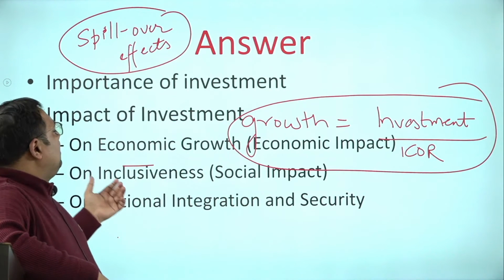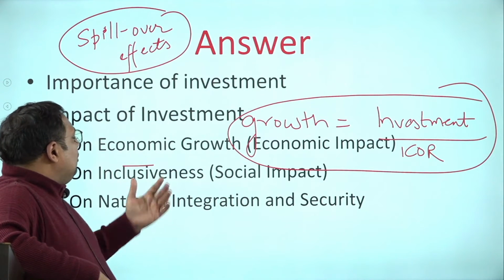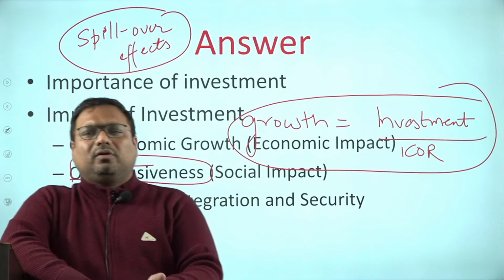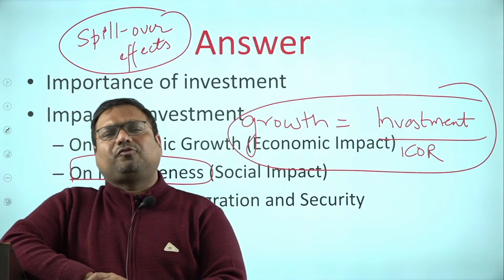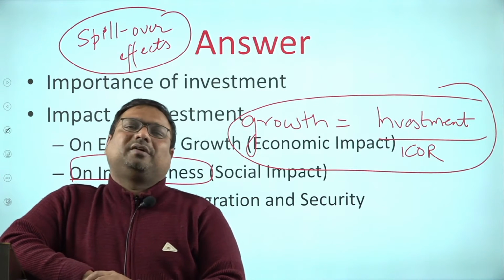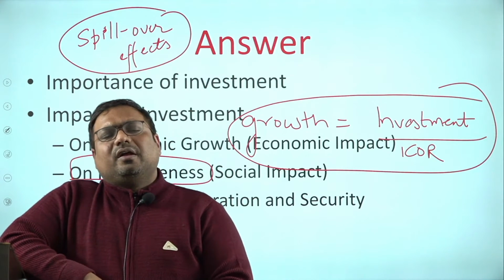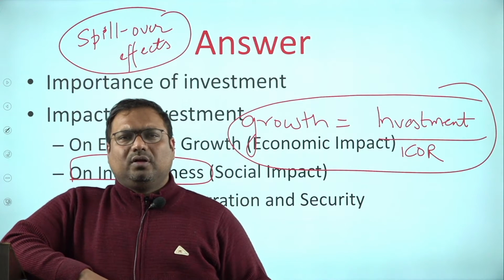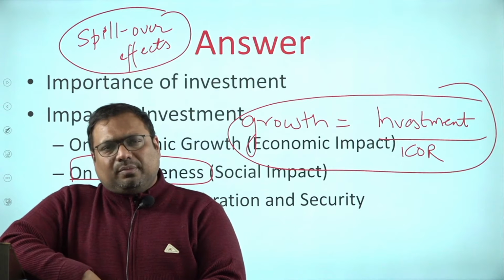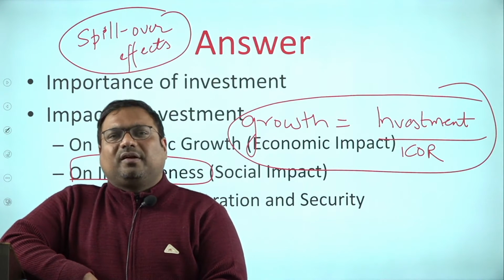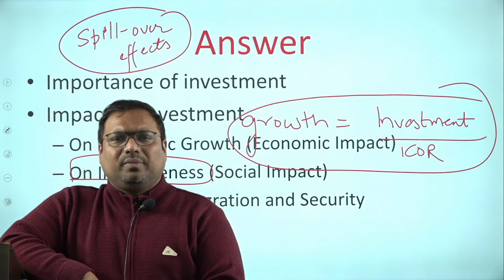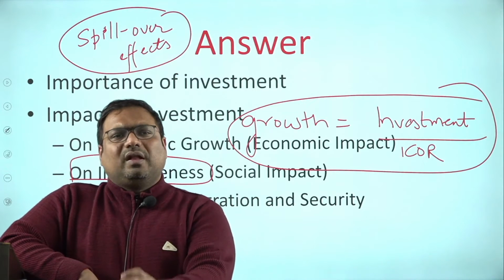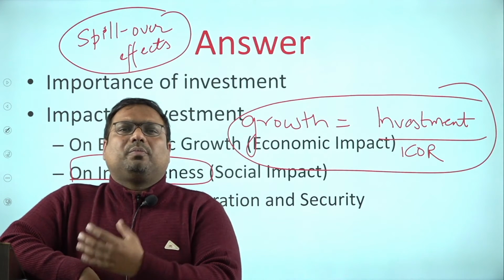Now you come to the second part, its impact on inclusiveness. Generally inclusiveness is not something that people talk about, but infrastructure definitely has a very strong impact. So here you have to give some examples. For example, if infrastructure is better, women participation in education and labor force improves. If good public transport is available, again it improves women participation in public life and economy. And not just women, disabled people, old people, everyone gets supported. So our public transport should be good.